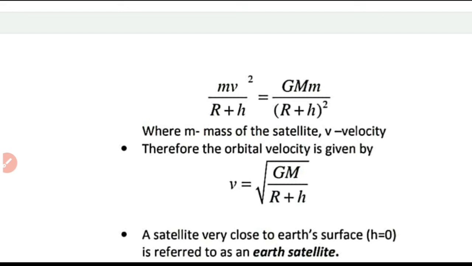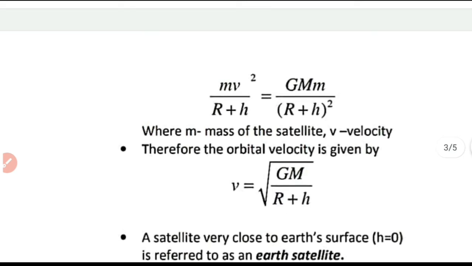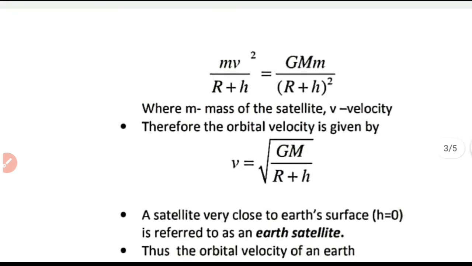Now simplifying this expression, we will get the expression for orbital velocity. One r plus h will get cancelled and m also will get cancelled. So we have v is equal to root of GM by r plus h. That is the expression for orbital velocity of the satellite.